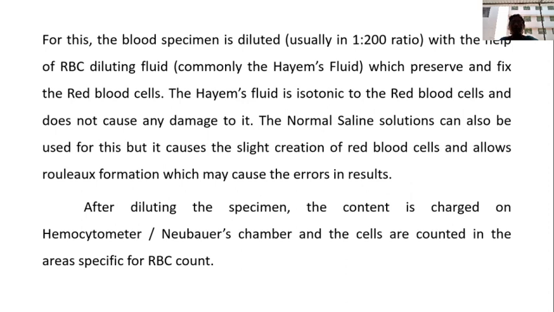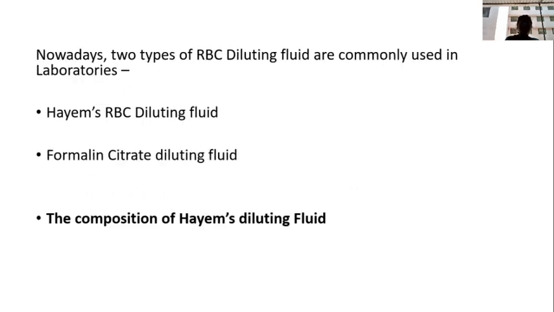If RBC diluting fluid is not available, we can use normal saline, but by using normal saline it may sometimes give erroneous reports. After diluting the specimen, the content is charged on the hemocytometer or Neubauer's chamber for RBC count.